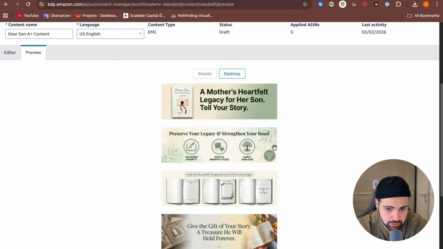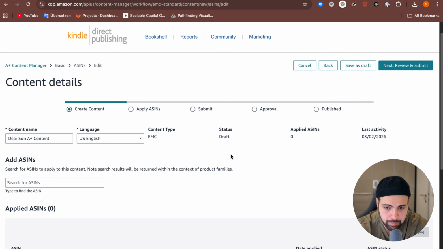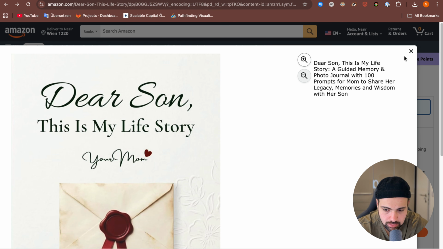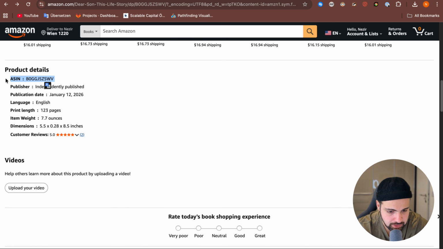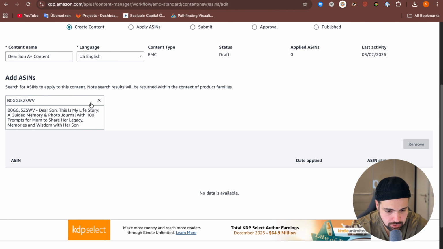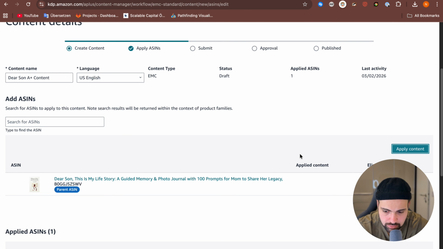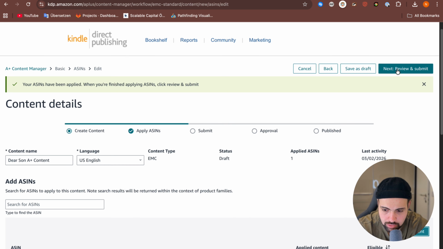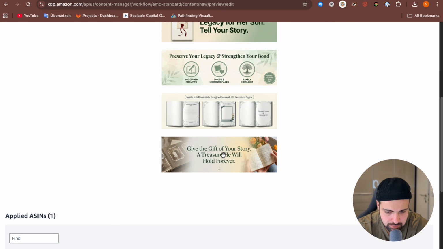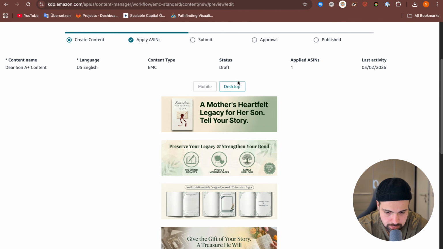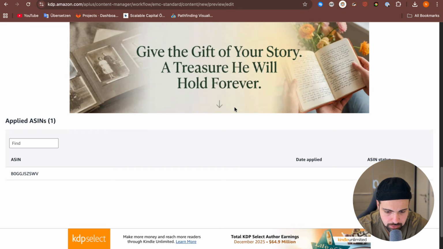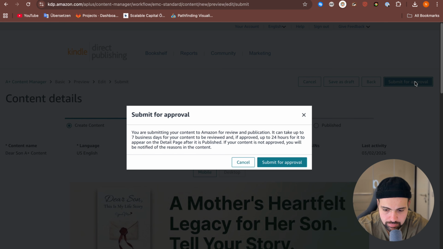Once it looks good, click on next to apply your ASIN. Grab the ASIN from your KDP bookshelf, or you can also go to Amazon, scroll down here, and here you will have your ASIN. Copy that, go there and click on search ASIN, and then we will apply content. If you have done that, you can then scroll up, then click on review and submit. You can have one last look, check if everything is all right, then click on submit for approval.